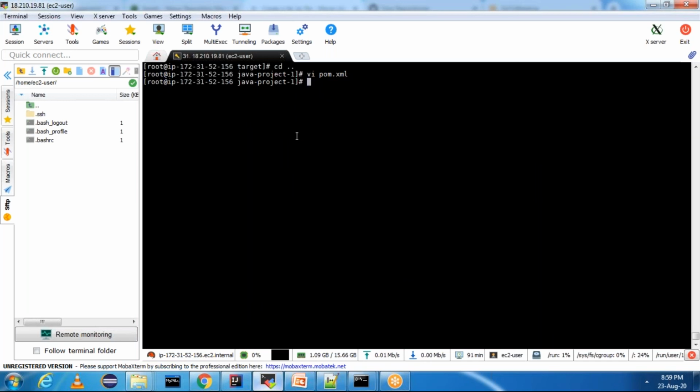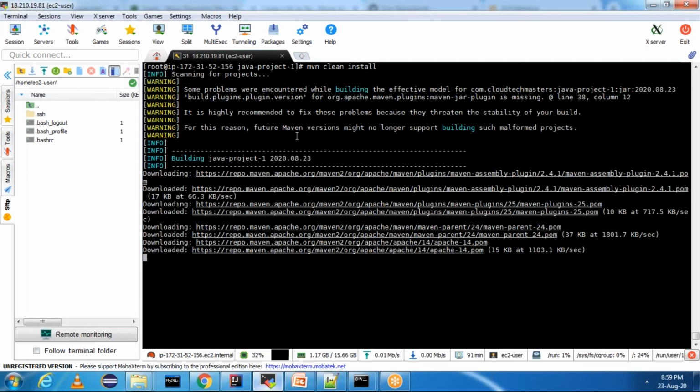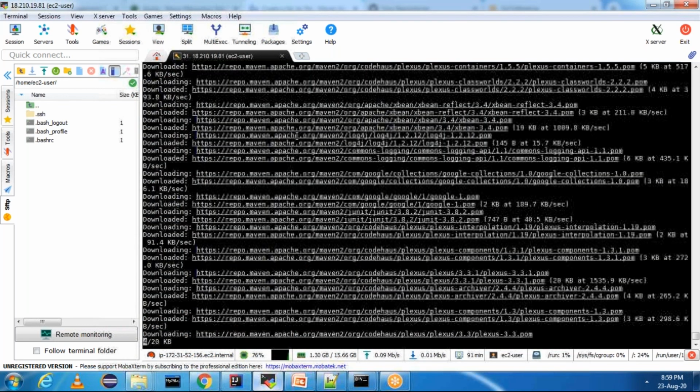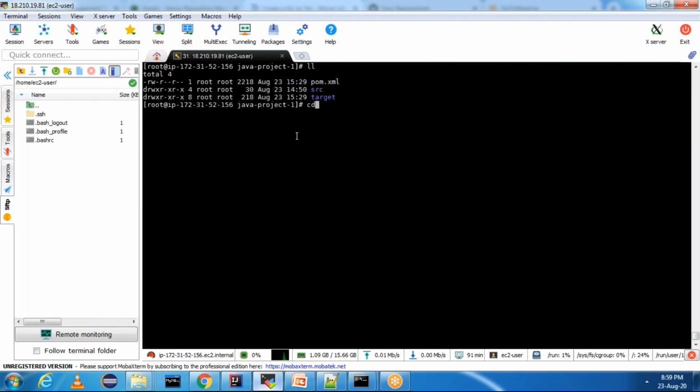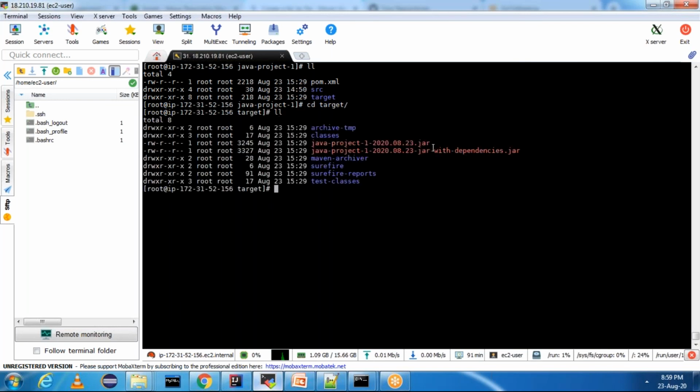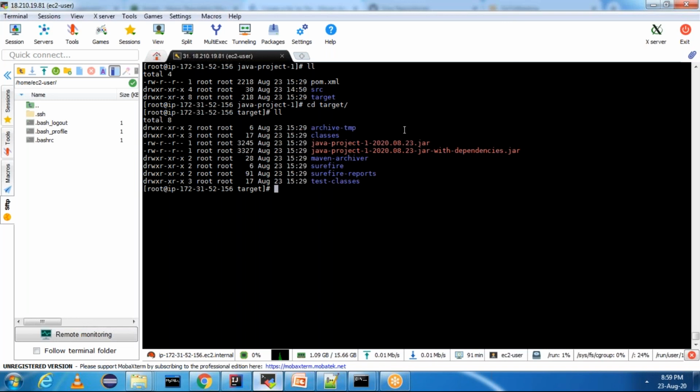Now we can do mvn clean install. It takes some time to package all the dependencies. This is done. Go to target directory. You have a jar with dependencies. You need to use this. You should not use this. If at all you want to run individual Java classes, you need to use this jar.